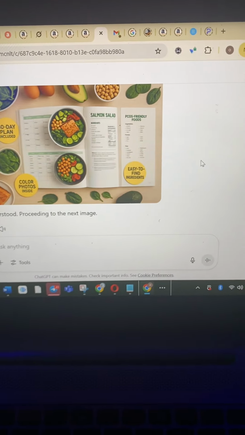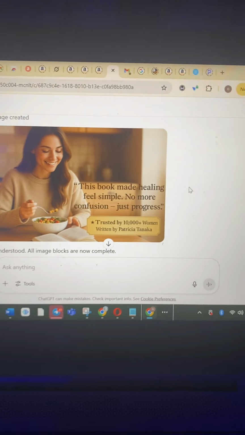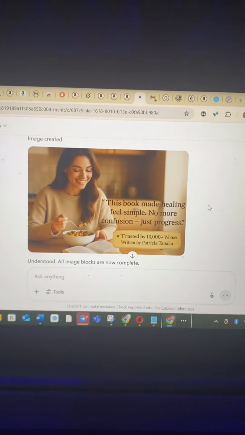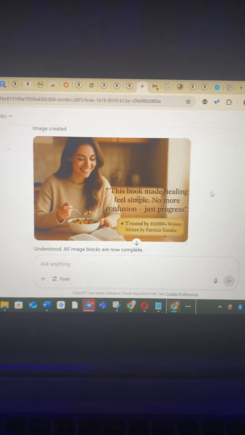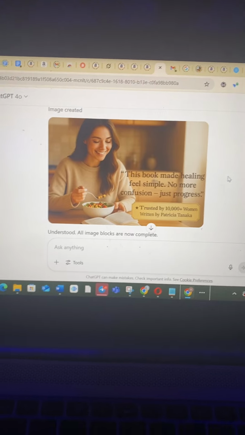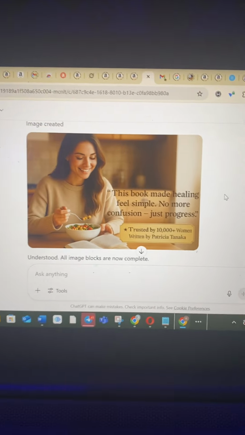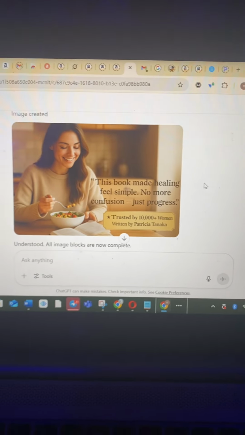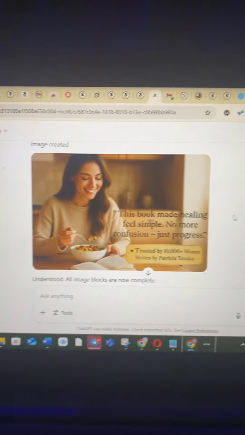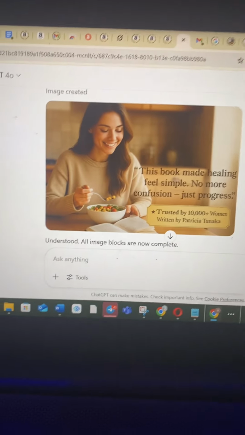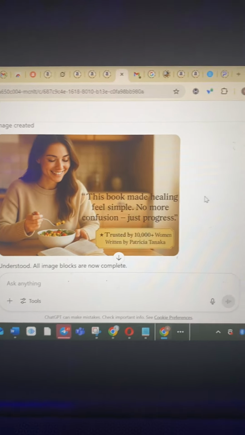It is just mind-blowing. Now, this is the last section of the A+ content, because the A+ content is 4 modules. Module 1, module 2, which was the hook and the book cover of the book, module 3 and module 4. This is the last section. So this is like a call to action for my book, for people to actually get the book. And you see how beautiful this actually looks. I can also tell it to generate a better image than what I already have here, and it will also still do the magic for me.